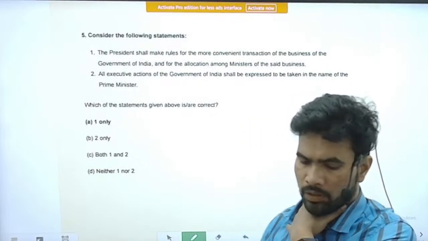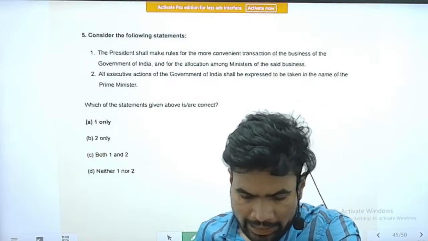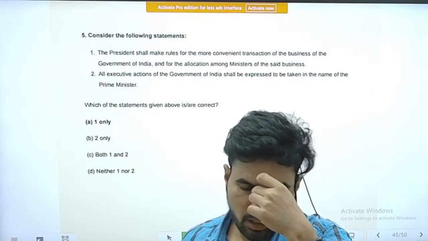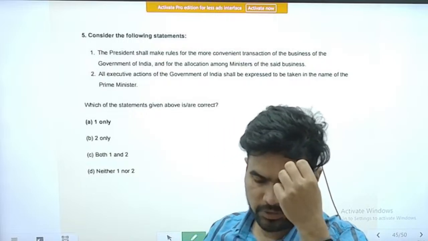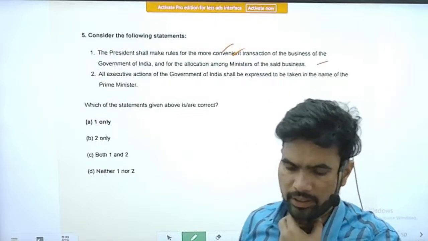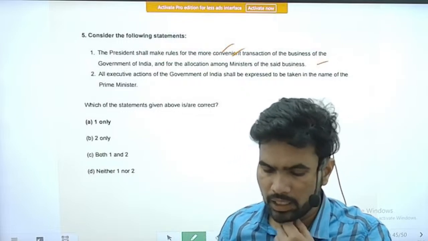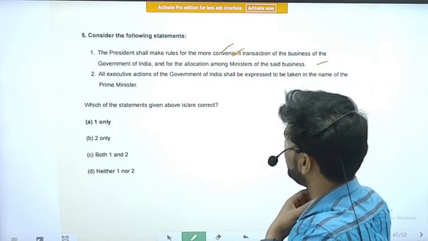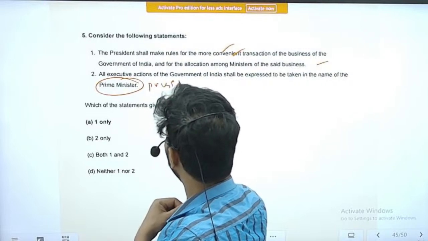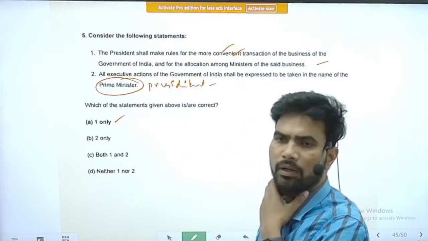Next question. Consider the following statements. Statement 1. The President shall make rules for the more convenient transaction of the business of the Government of India and for the allocation among the ministers of the said business. Yes, this is mentioned in the Constitution itself. This is the power given to the President of India. Next is all executive actions of the Government of India shall be expressed to be taken in the name of the Prime Minister. Straight away a wrong statement. It is not the Prime Minister, it is the President. If Prime Minister is replaced by President, then this statement becomes correct.